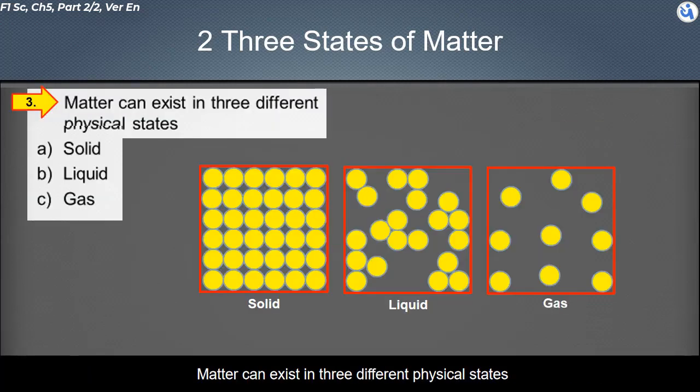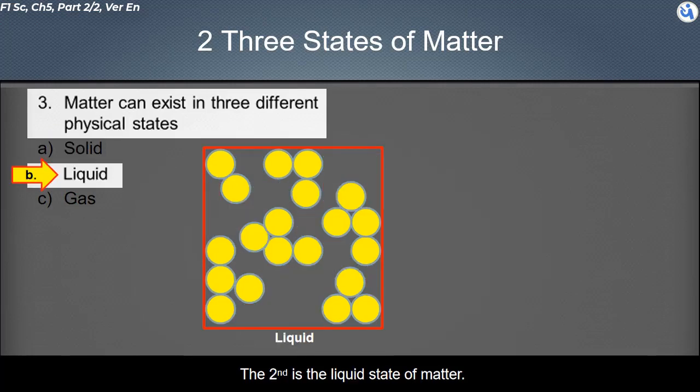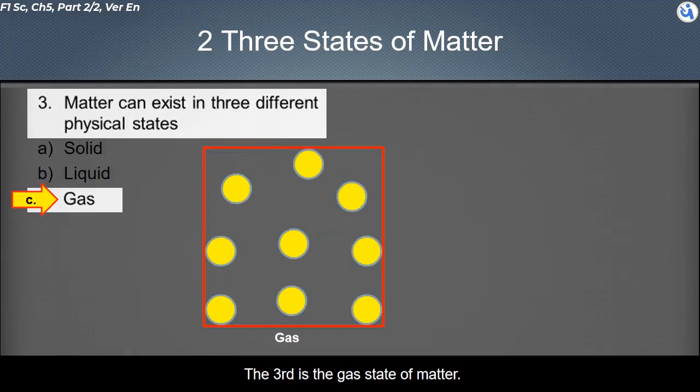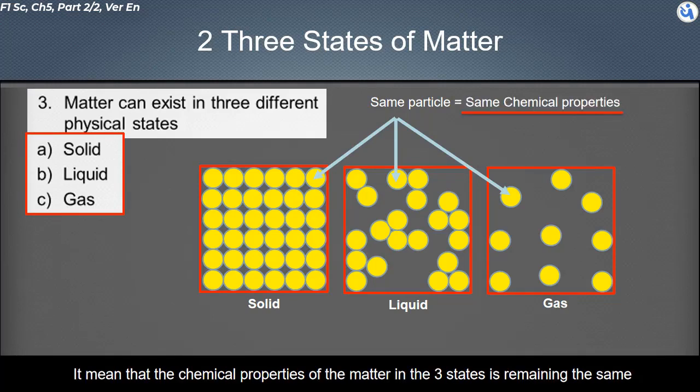Matter can exist in three different physical states. The first is the solid state of matter. The second is the liquid state of matter. The third is the gas state of matter. In these three physical states, the particles that construct the matter remain the same. It means that the chemical properties of the matter in the three states remain the same.